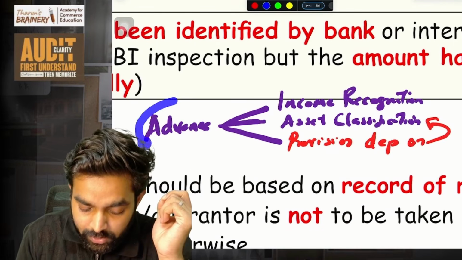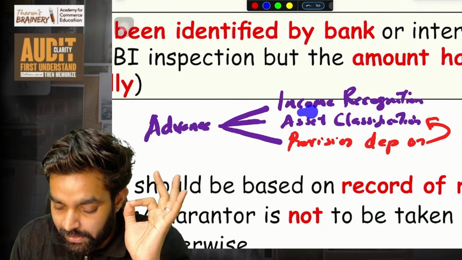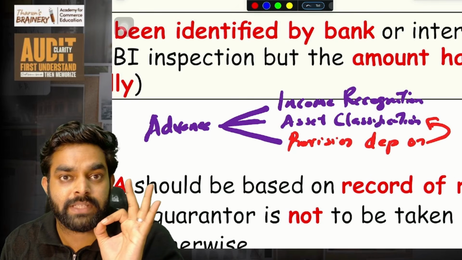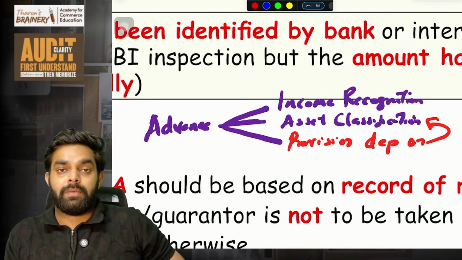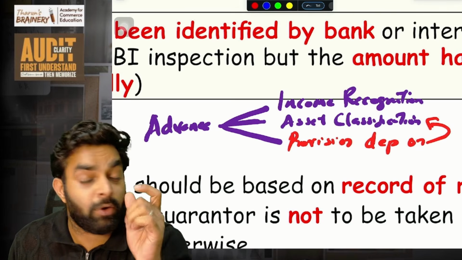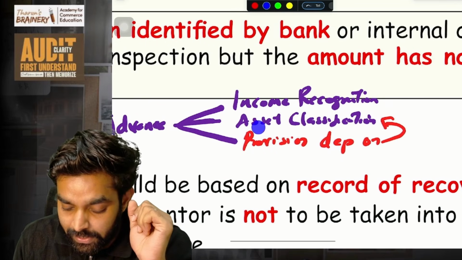For advances, for a loan given by a bank, three things are there. Income recognition. We need to learn the rules regarding income recognition, that is, whether that asset becomes NPA and how to recognize income from it. If it becomes NPA, we need to recognize income only on receipt basis, not on accrual basis. I told you.